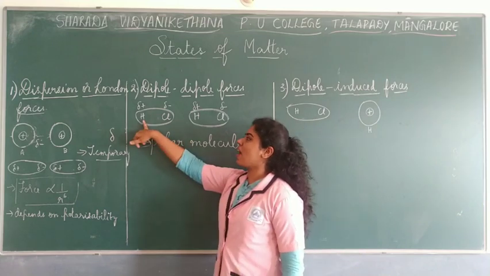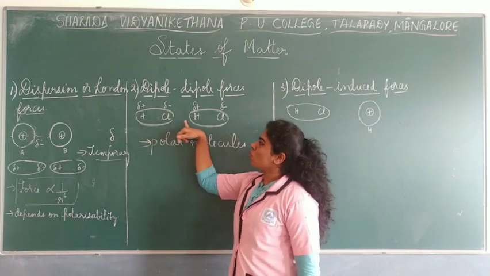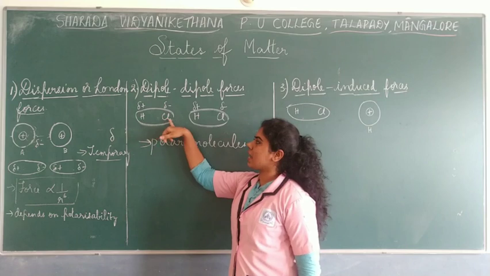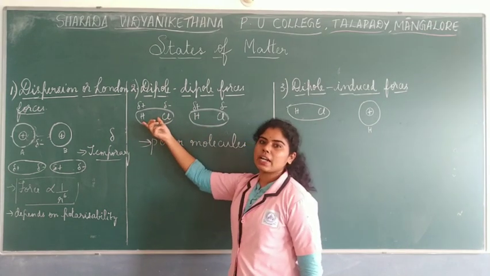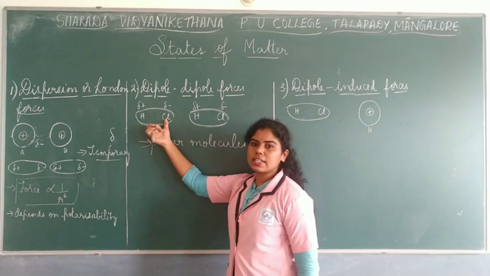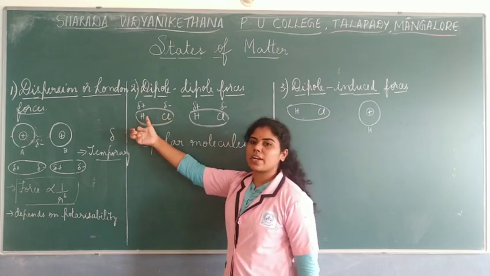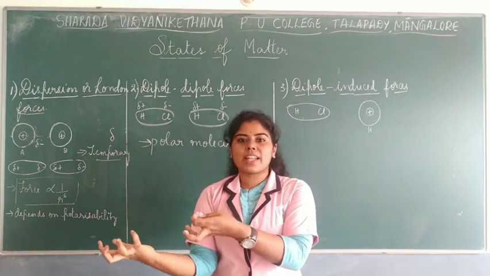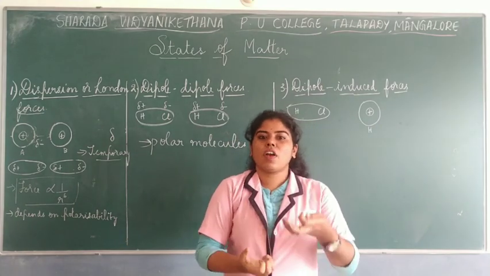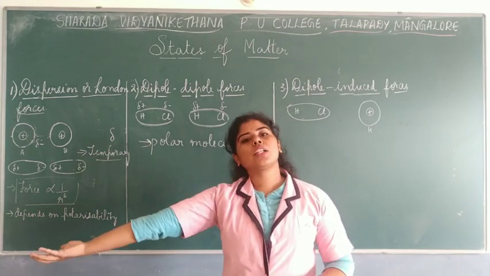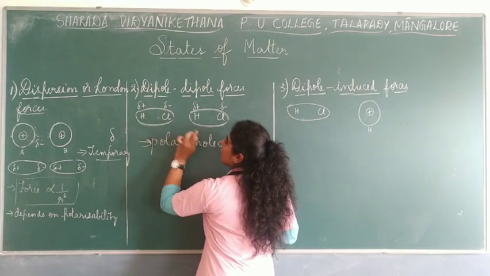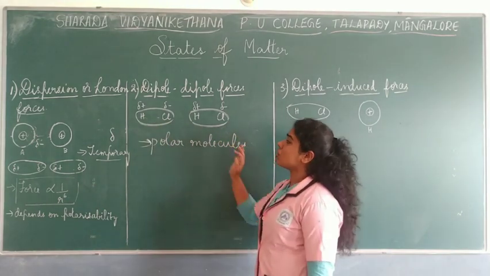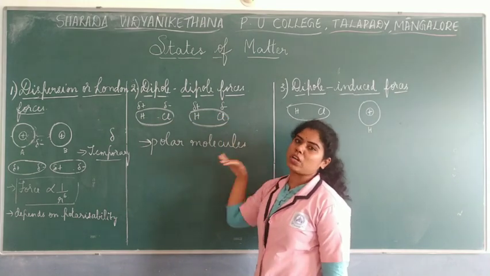Okay, for example, you have HCl. There are two molecules which are shown here. So HCl, another one is HCl. Obviously there is polarity, right? Because here chlorine is said to be electronegative when compared to hydrogen. So what happens here? Chlorine tends to pull the electrons towards itself, making it slightly negative, and the other one will be positive. So charges are being developed, or dipole is being developed. So this happens between the polar molecules.